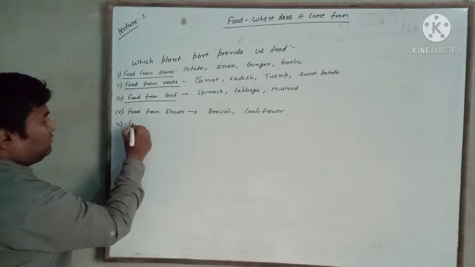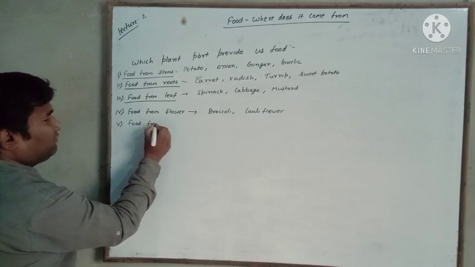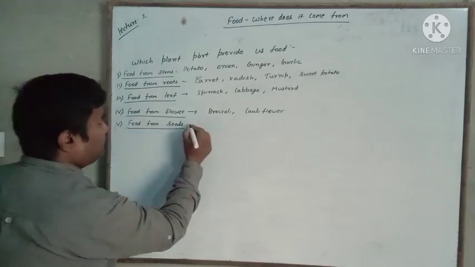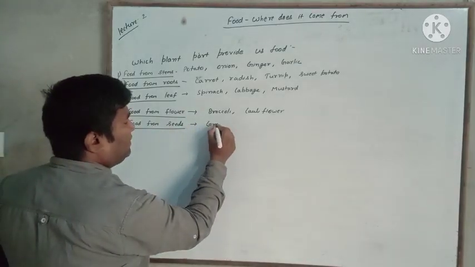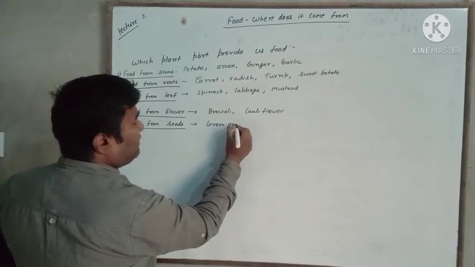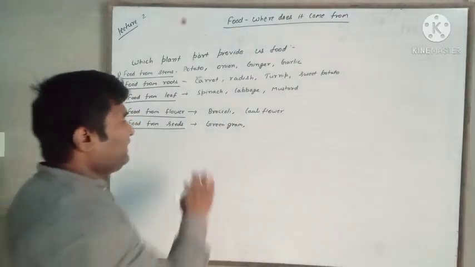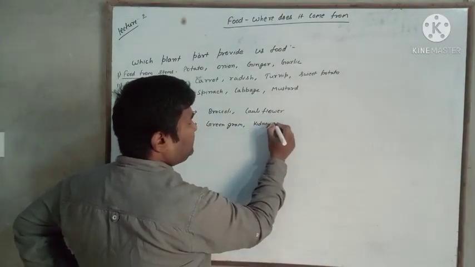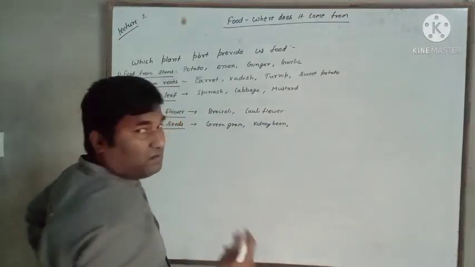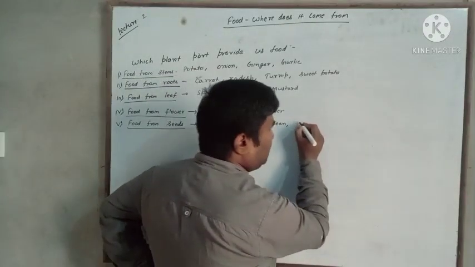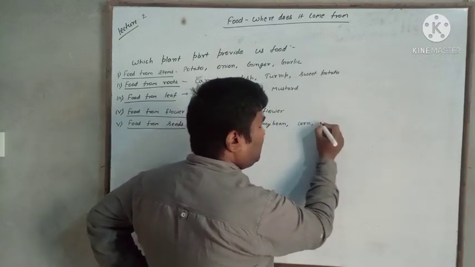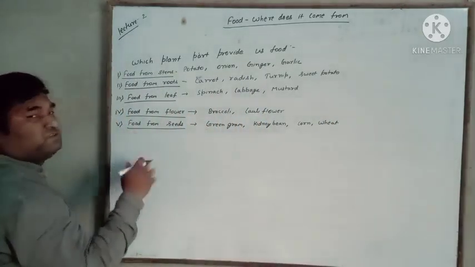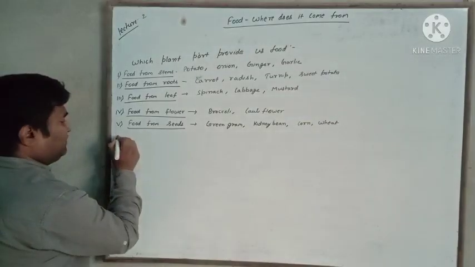Fifth, food from seeds: green gram, moong, kidney bean, rajma, corn, and wheat. These are the examples of food whose seeds are edible.